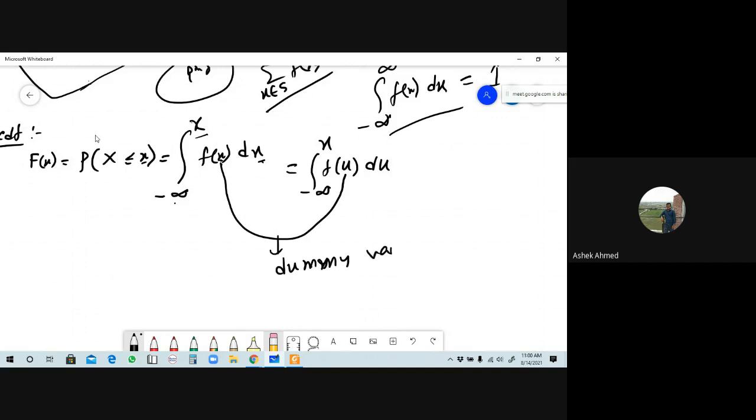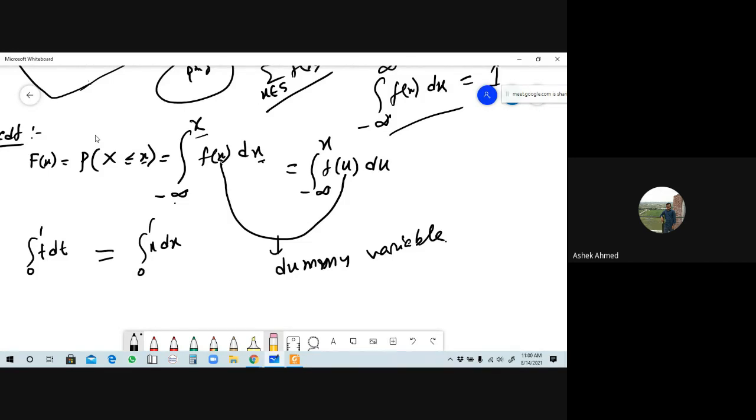Can you remember about dummy variables? Tell me, if you integrate t with respect to t from 0 to 1 and if you integrate x with respect to x from 0 to 1, can you say that both values will be the same? Yes, the same.